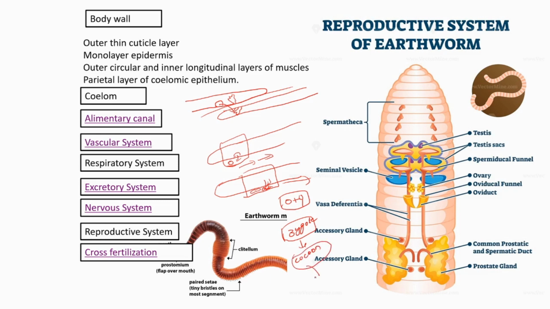From this cocoon, later a juvenile earthworm develops by breaking the cocoon. This is the process of cross fertilization. Then I will show it using a figure once again.